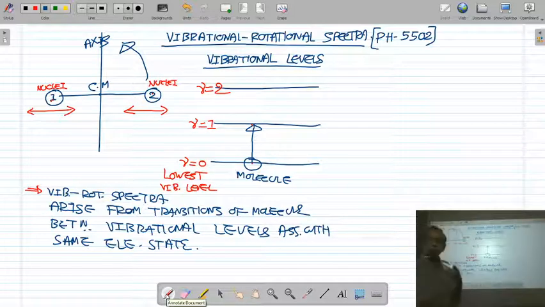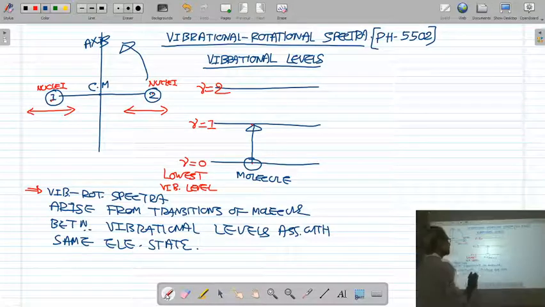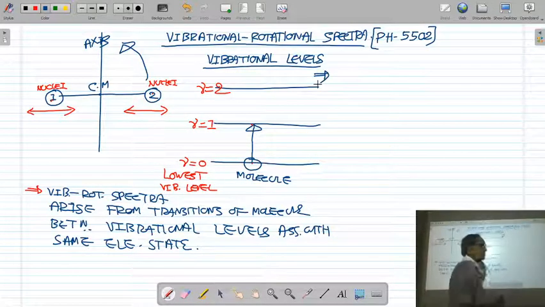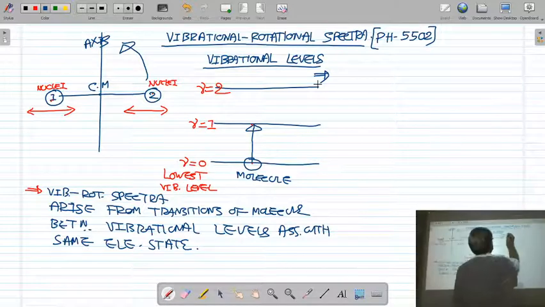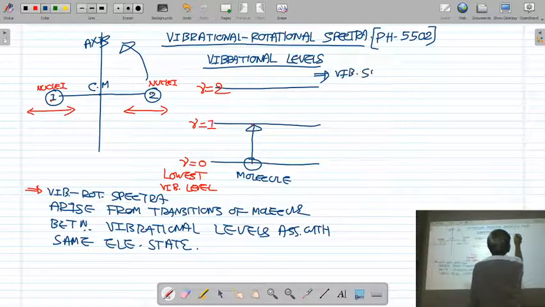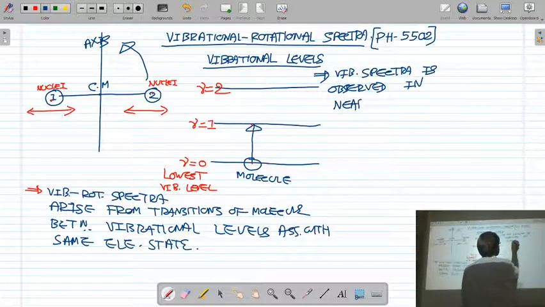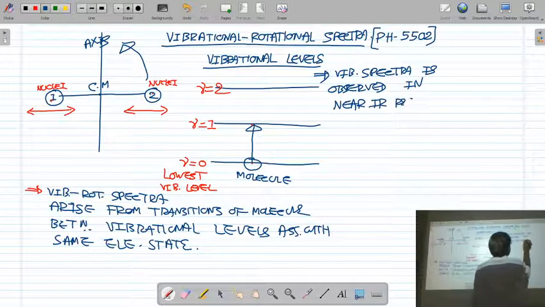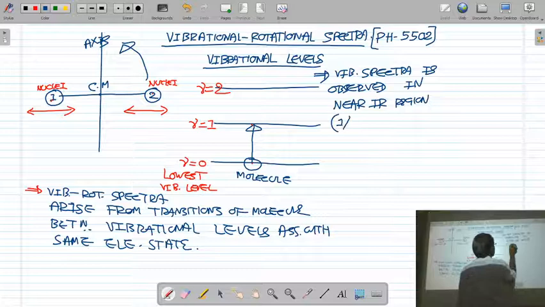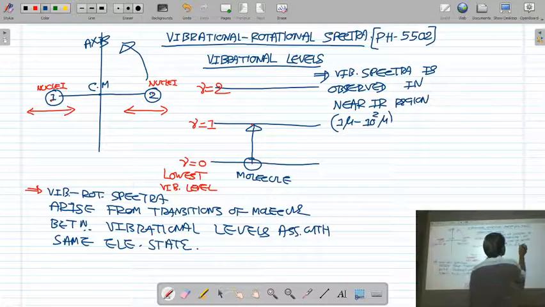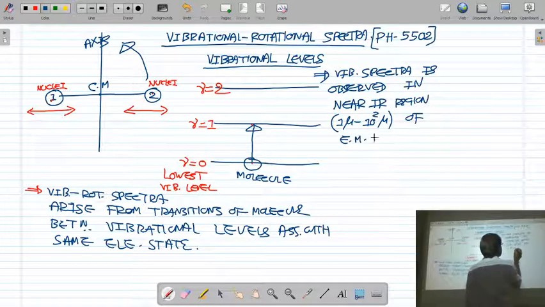Now, as you have seen, rotational spectra is obtained in the far infrared region, so this vibrational spectra is obtained in the near infrared spectrum. So the second important feature I write: the vibrational spectra is observed in the near infrared region, whose wavelength is 1 micron to 100 micron of the electromagnetic spectra.